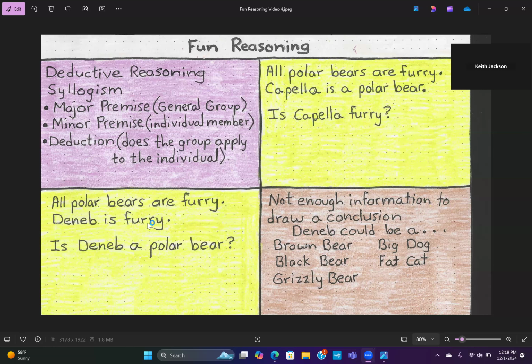All right, now let's go to the next one, in which we have a very similar question to the first one. The statement is, all polar bears are furry. Deneb is furry. And now the question is, is Deneb a polar bear? We know that Deneb is furry, but it does not state that Deneb is a polar bear. We don't know that for sure. With that in mind, we don't have enough information to draw a conclusion, because Deneb could be another bear.